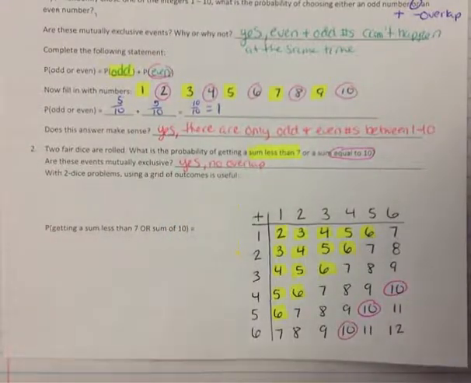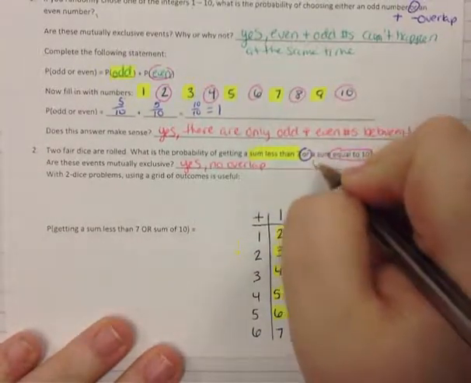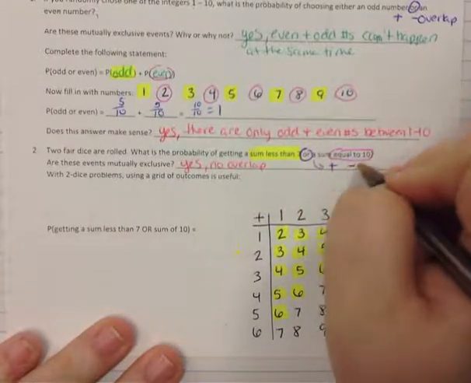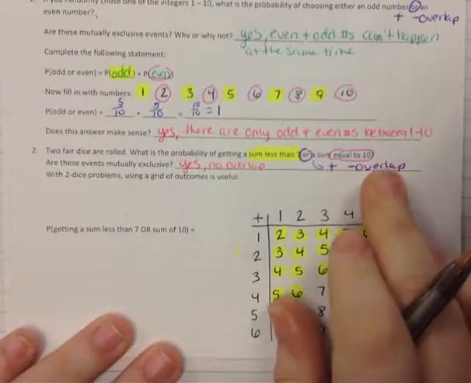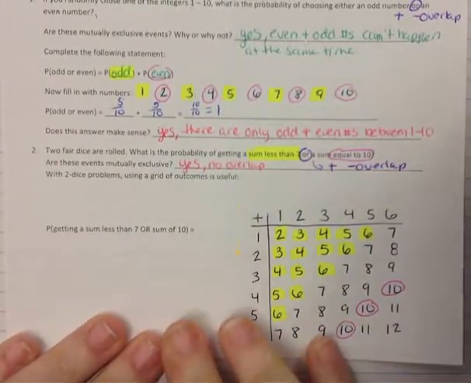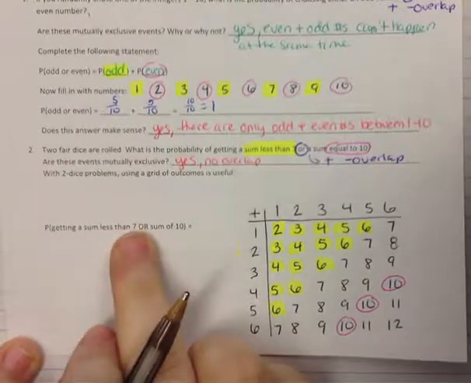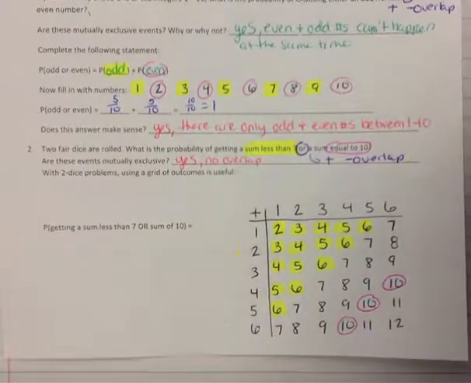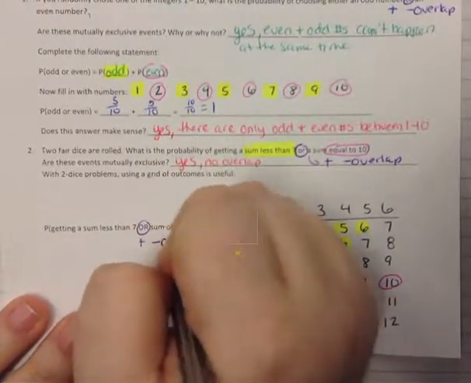So again, anytime you see the word or, it means we're going to add, but then subtract the overlap. And because these are mutually exclusive, there is no overlap. So all we have to do is just add the numbers. So we want the probability of getting a sum less than 7 or a sum of 10. So again, or means we're going to add and subtract the overlap.